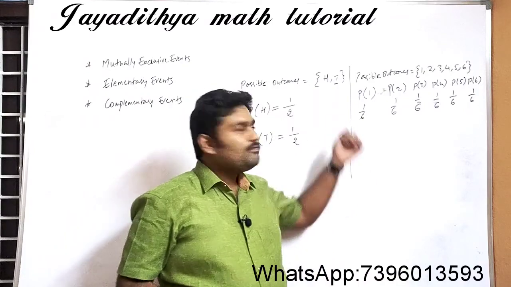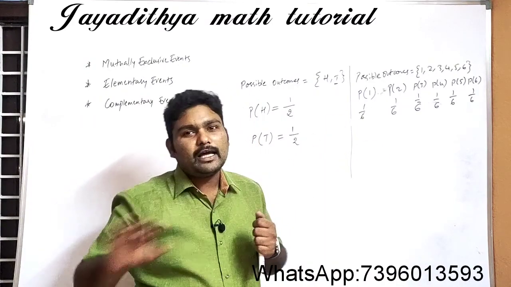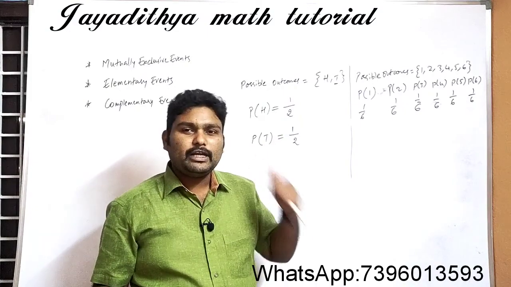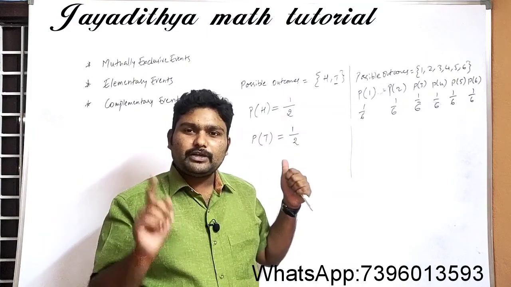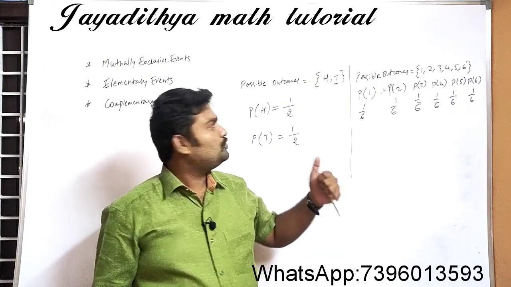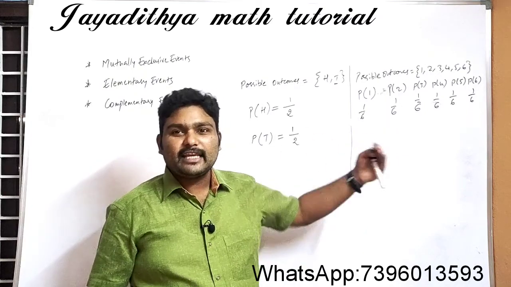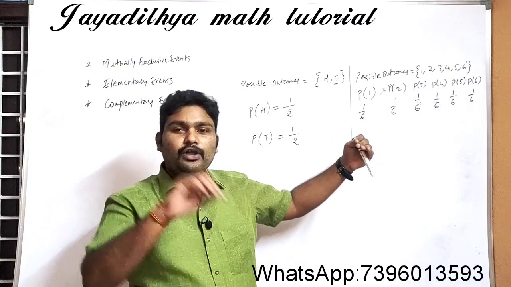When we get an outcome 1, it will prevent all other outcomes, right? When we get only 1, there is no chance for 2, 3, 4, 5, 6. When we get 2, there is no chance for 1, 3, 4, 5, 6. When we get 3, there is no chance for 1, 2, 4, 5, 6.